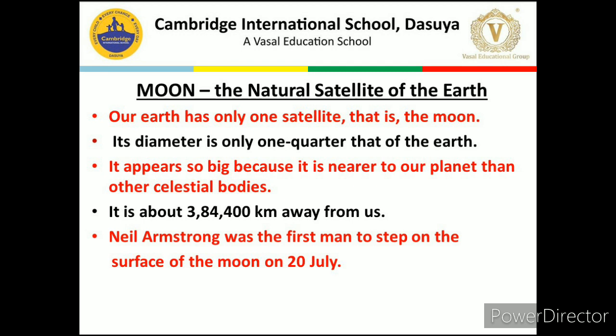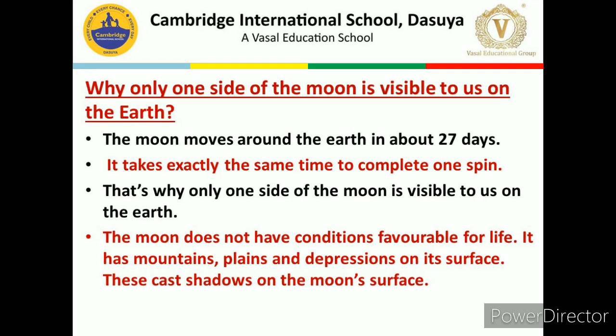Neil Armstrong was the first man to step on the surface of moon on 20th July 1969. Now there is one question, why only one side of the moon is visible to us on the earth?